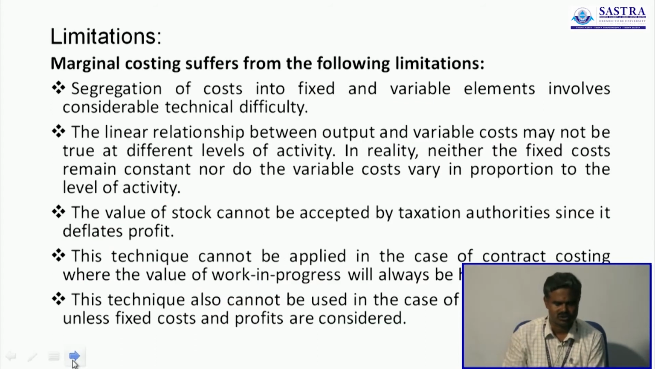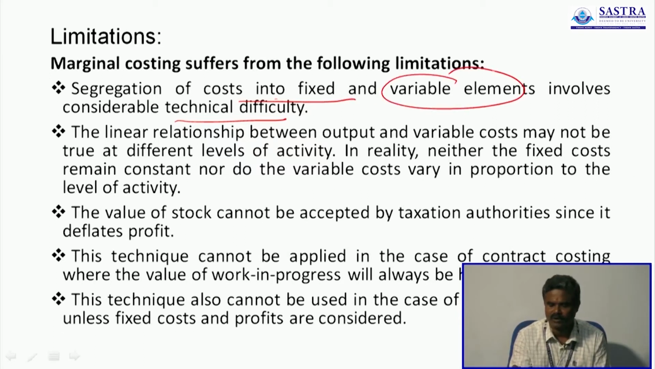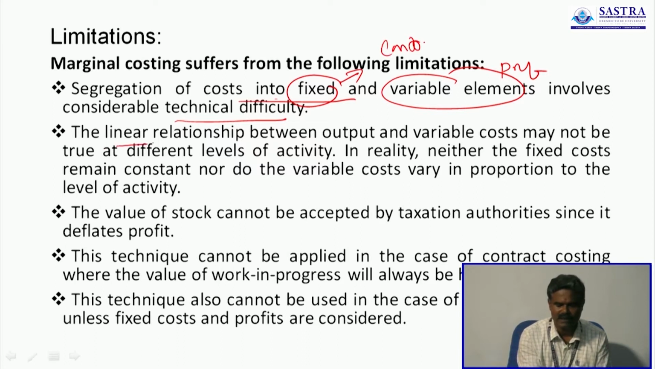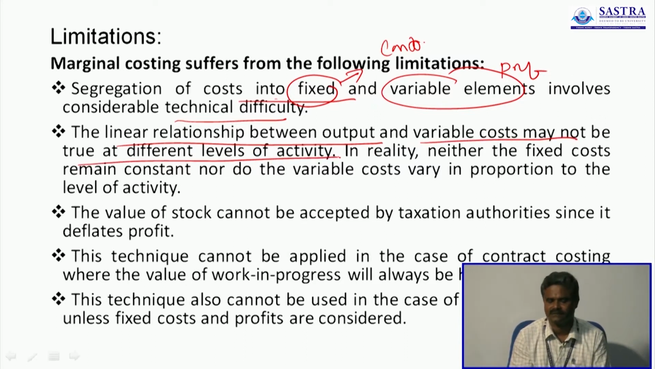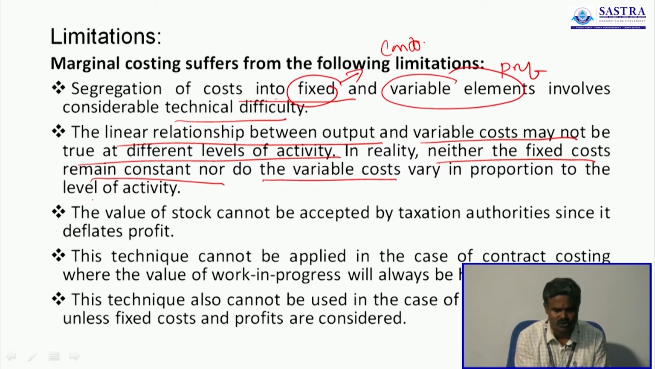Limitations of marginal costing. Segregation of cost into fixed and variable elements involves considerable technical difficulty, because here we divide the cost into two, fixed and variable. Variable cost is a product cost, and the fixed cost is adjusted against the contribution. The linear relationship between output and variable cost may not be true at different levels of activity. In reality, neither does the fixed cost remain constant nor does the variable cost vary in proportion to the level of